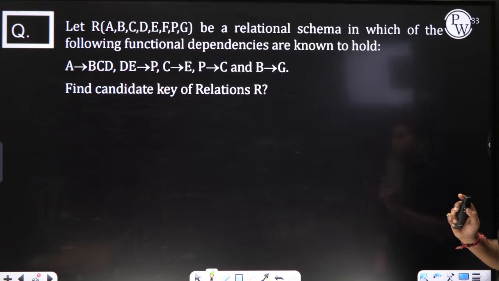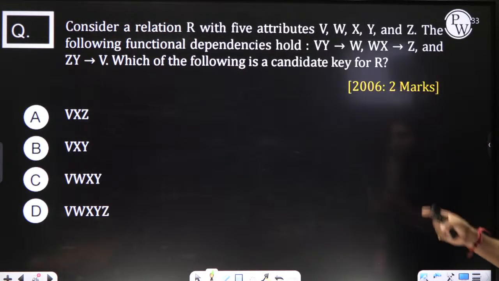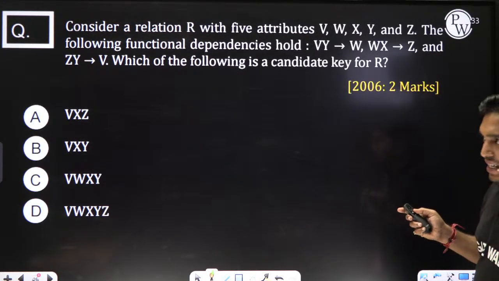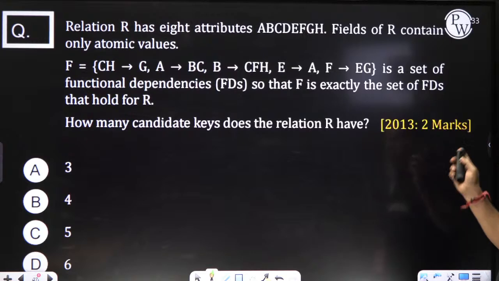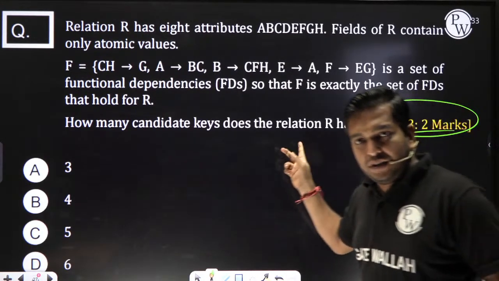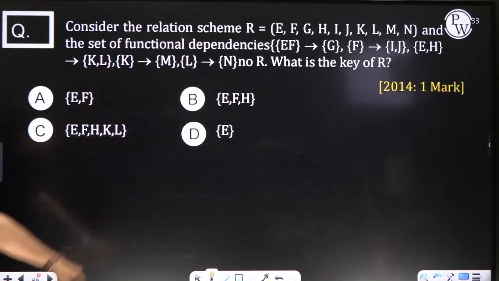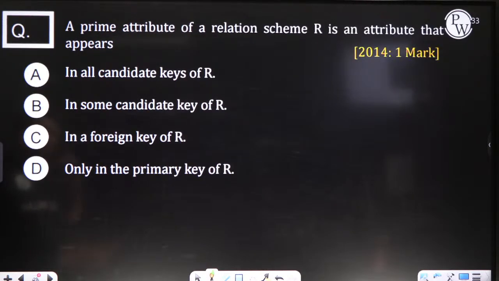In each question we have to find candidate keys. These are GATE questions: this is GATE 2013, 2 marks; this one GATE 2014, again 1 mark.